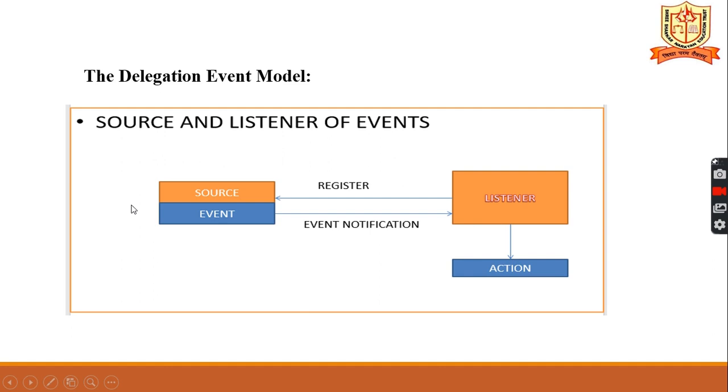How will listeners register with the source? Using the add method, listeners register with the source, and the source sends the notification to the listeners. The listener is an interface that will perform the action.